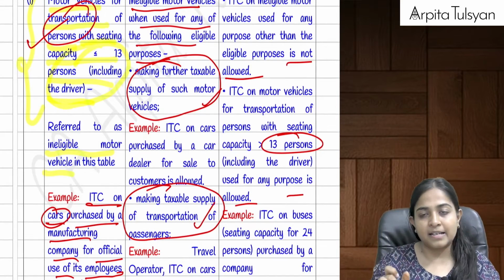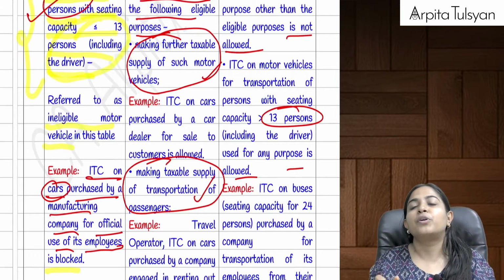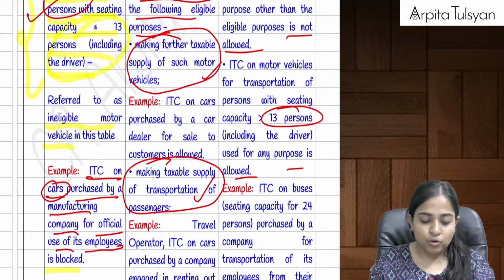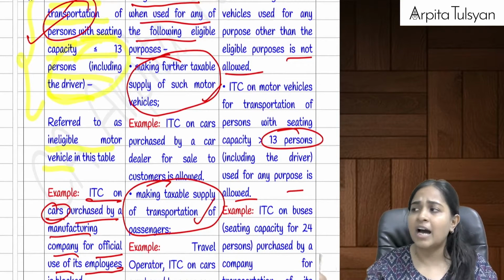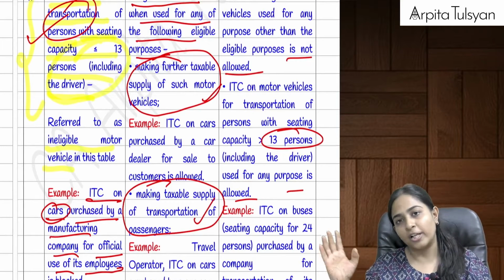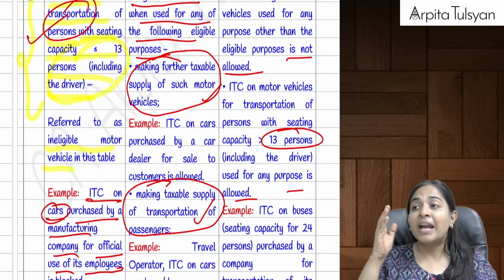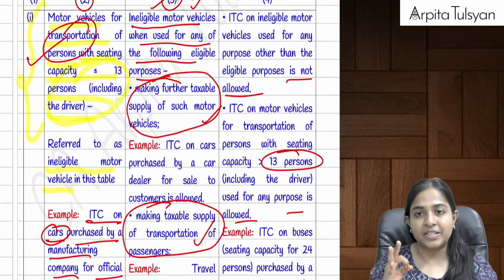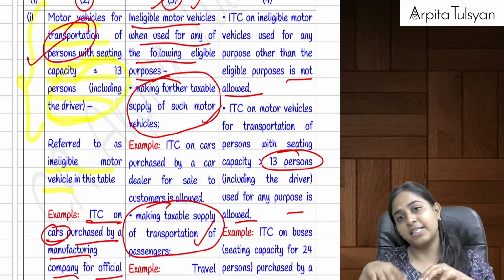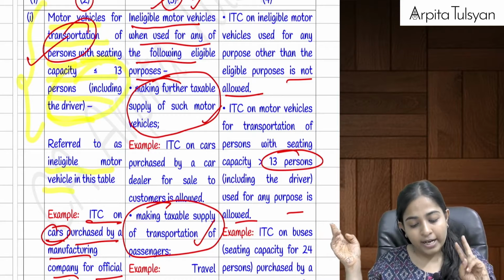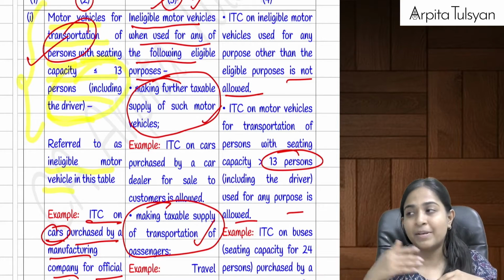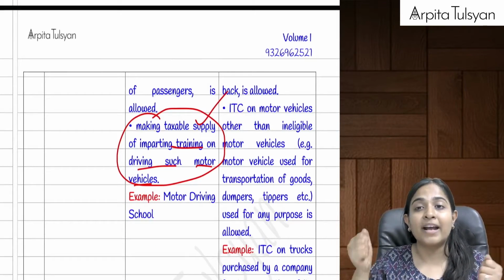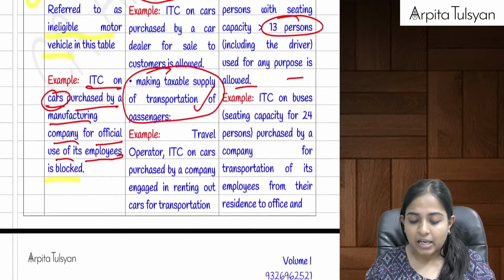This is considered an ineligible motor vehicle. If we have purchased any such motor vehicle, then the ITC on that motor vehicle is totally blocked. Example, normally I am purchasing a car and saying that I am using it for my business purpose. No, that is totally not allowed. But similarly, if I purchase a truck for transportation of goods, then that will be allowed. But credit will be allowed in 3 circumstances. When I am engaged in the same line of business, I am purchasing cars and selling cars, credit is not blocked. Next, I am purchasing a car and giving it on hire, meaning I am making a taxable supply out of it, no problem. And the third, when I am using that car for giving motor driving training services, no problem, the credit is allowed. Are you clear with this?